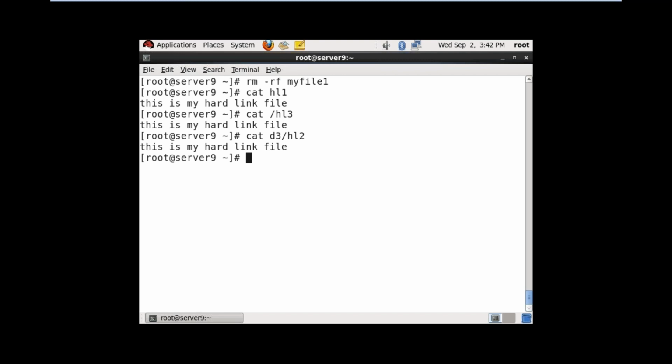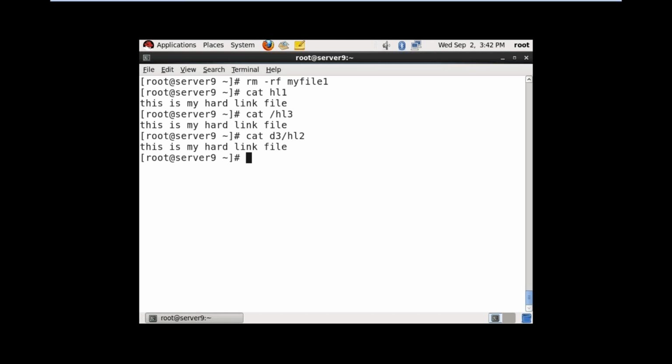See, in hard links, if the main file is deleted, you can still have the data on all the links. So until the last link, your data is safe. Like this, we have to link the files in different locations. This is an important concept from an interview point of view.